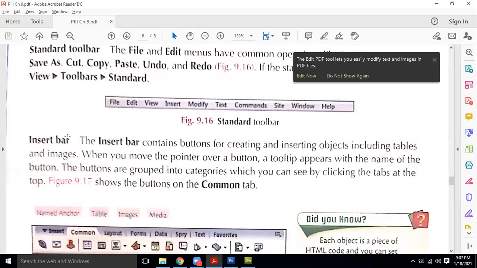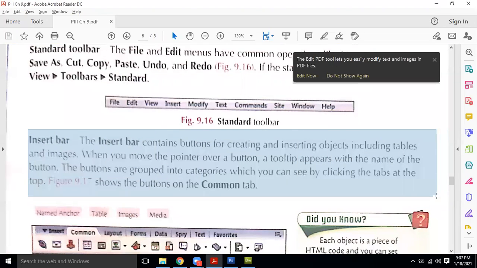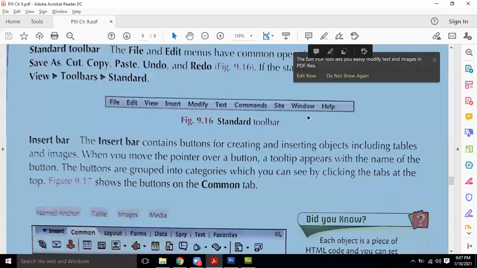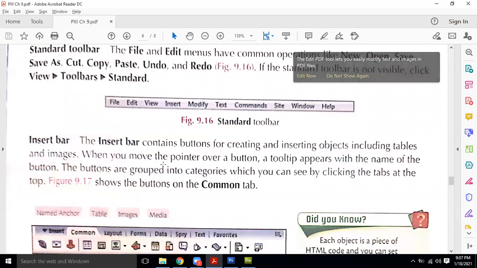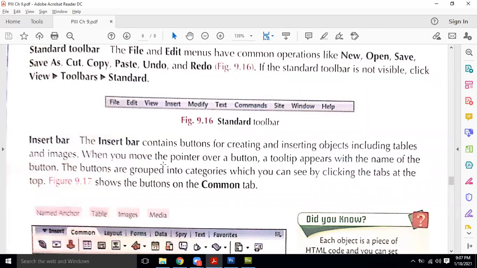Now, the insert bar. The insert bar contains buttons for creating and inserting objects. Now this could be asked in the short questions as well. So what is the purpose of the insert bar? The insert bar contains buttons for creating and inserting objects including tables and images. When you move the pointer over a button, a tooltip appears with the name of the button. What is meant by the tooltip?